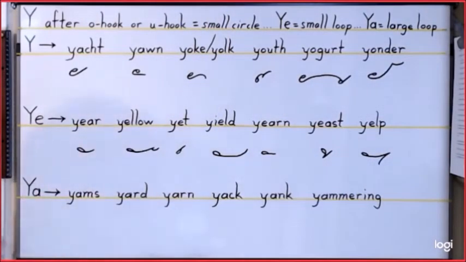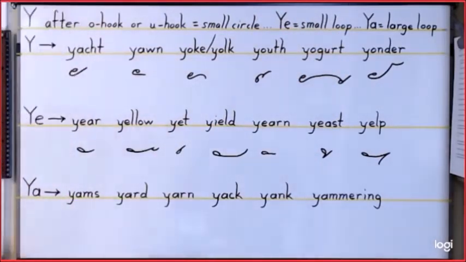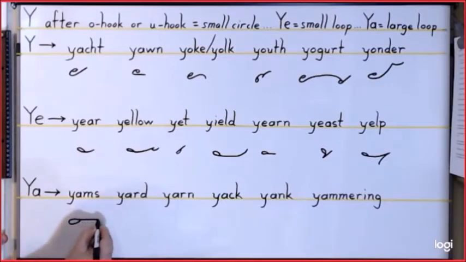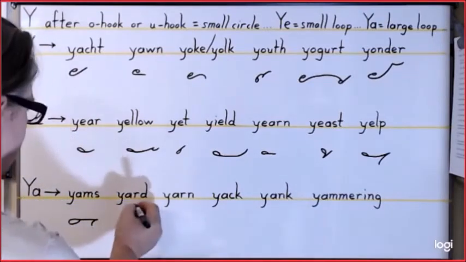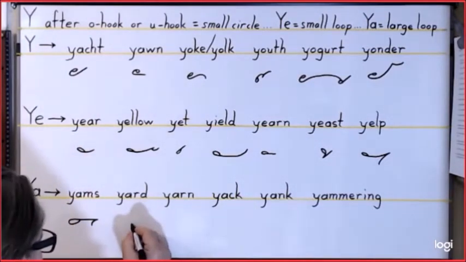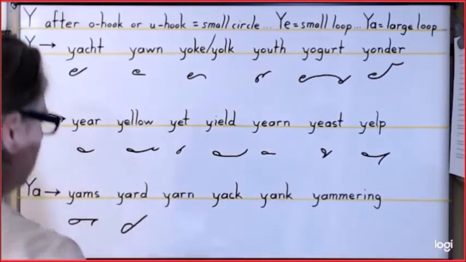Now the YA is represented by the large loop. So for yams, we'll just write the large loop, MS. For yard, we're going to reverse the large loop to represent this R here. So for yard, it is the large loop, D.